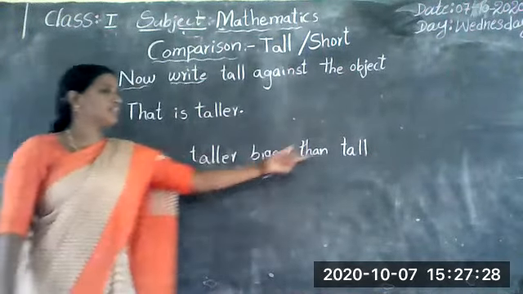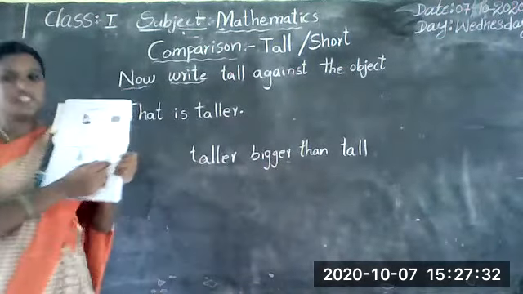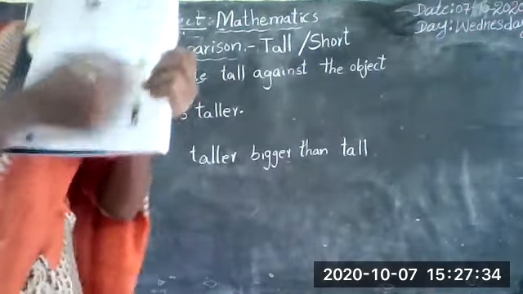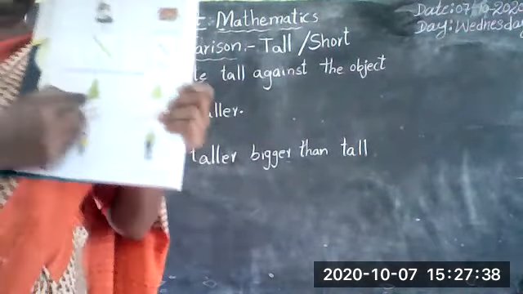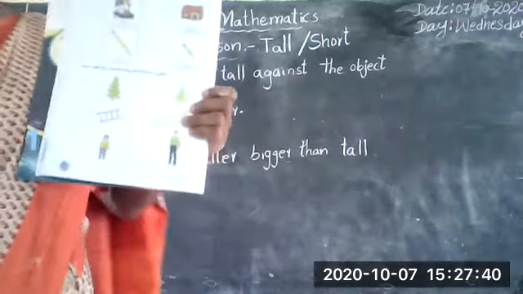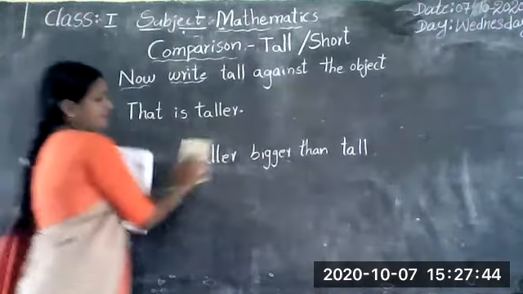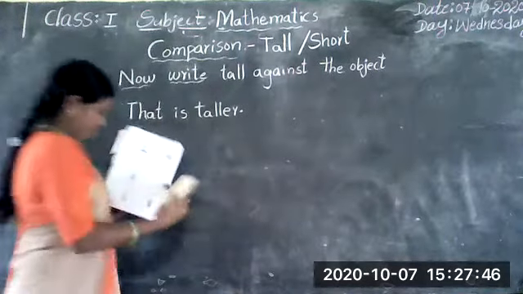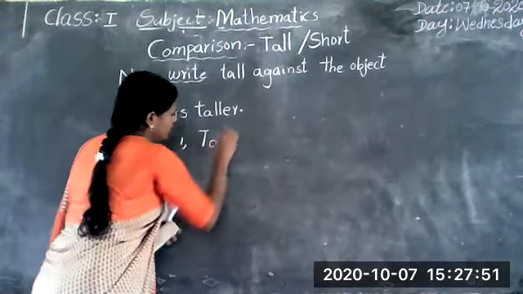So here this small one is tall, and this bigger one is the taller. In the first picture the tree is the taller. First one, we write taller.